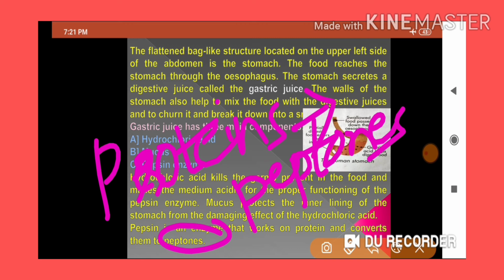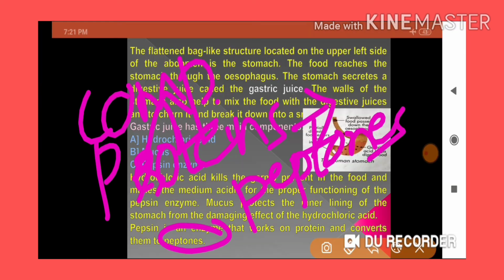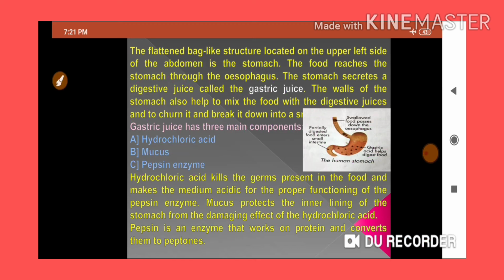So proteins will initially be in the form of complex food, and afterwards, when converted into peptones, they become simpler. Then who will convert these complex proteins into simpler peptones? That will be done by the pepsin enzyme.